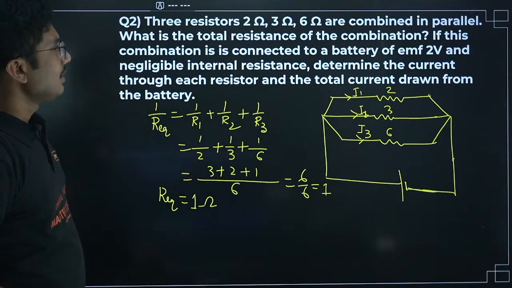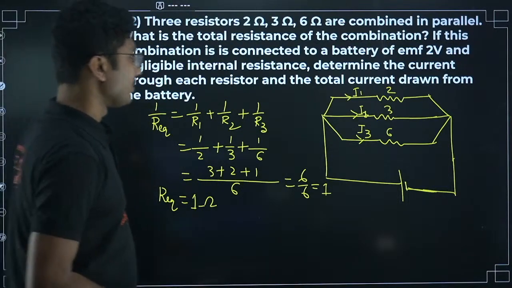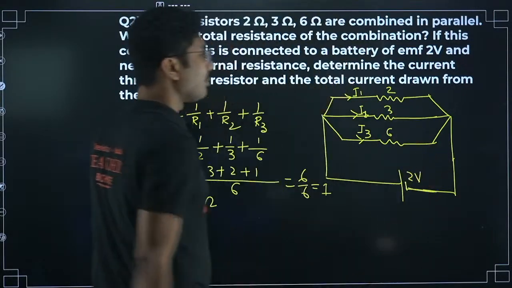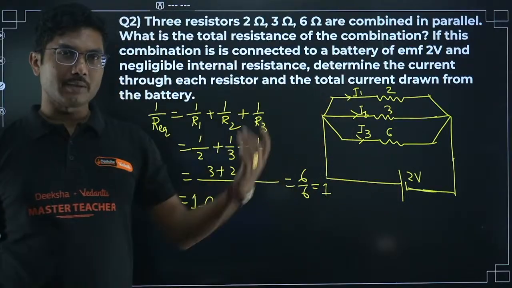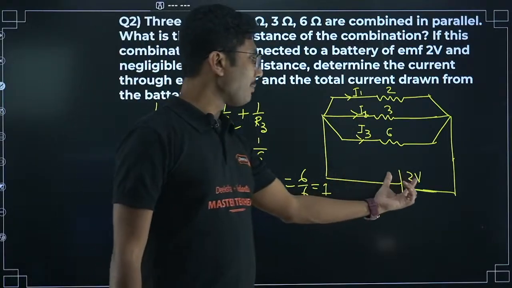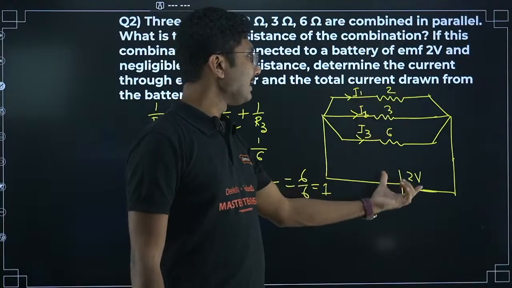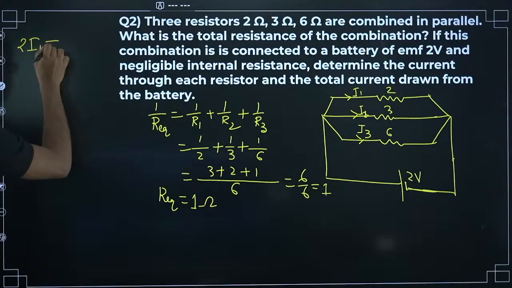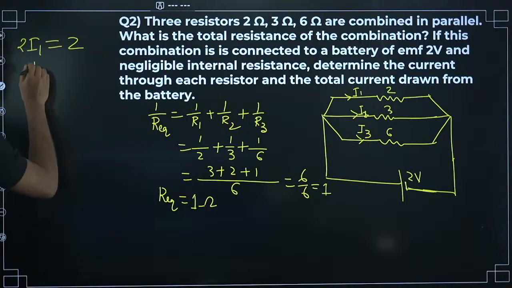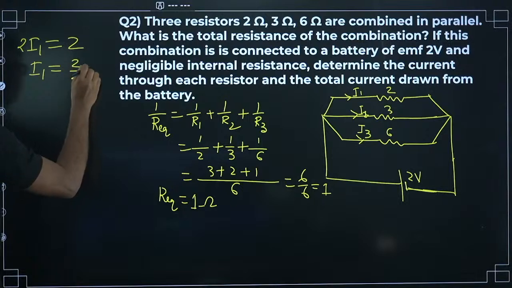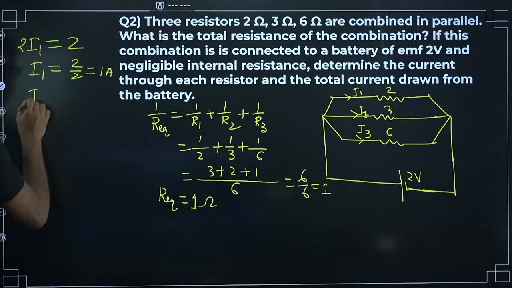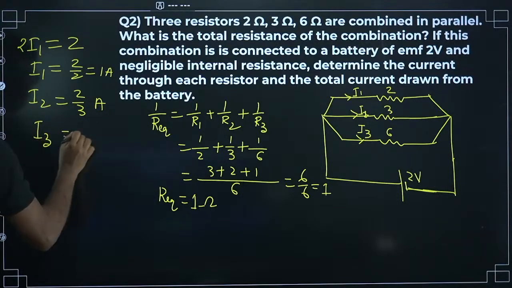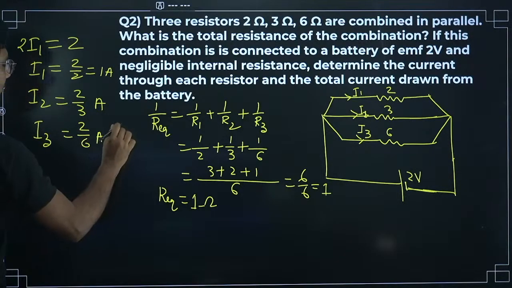Now what is the current through each of them? So current through each of them is I1, I2, I3. Now in case of parallel combination, voltage remains same. In case of series combination, the current remains same. So voltage same means same 2 volt is applied across each resistor. So 2 into I1 must equal the voltage that we have applied. So I1 equals 2 by 2, that is 1 ampere. I2 will be 2 by 3 ampere and I3 will be 2 by 6 ampere, that is 1 by 3